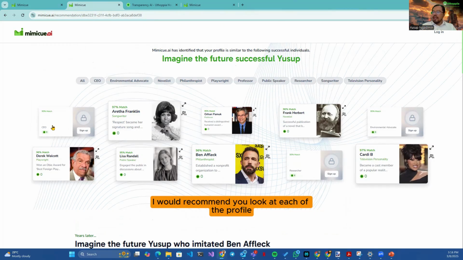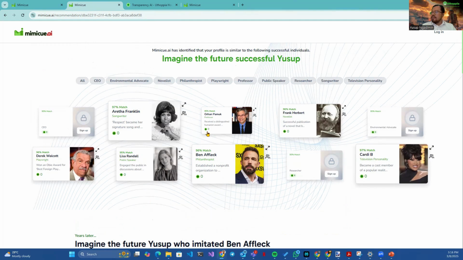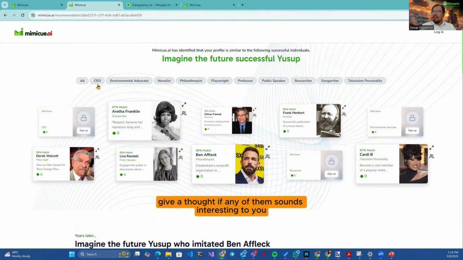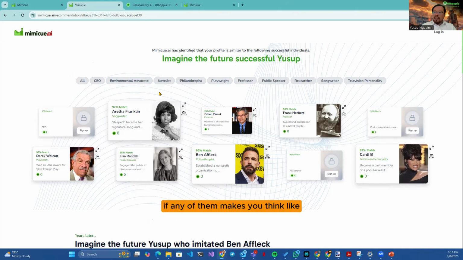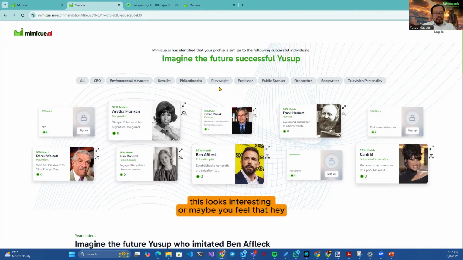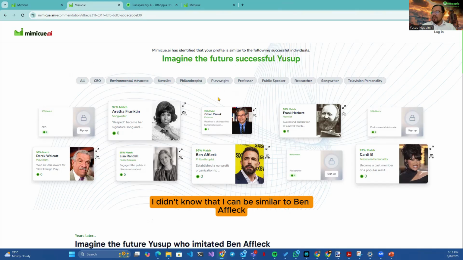I would recommend you look at each of the profiles. Look at all the job titles that are summarized from all these profiles. Give it a thought. If any of them sounds interesting to you, if any of them makes you think, hey, I didn't know I can do that, this looks interesting. Or maybe you feel, hey, I didn't know that I can be similar to Ben Affleck. This is my idol. I like his movies. And maybe now you can become him. So we want you to understand, look at all these roles.